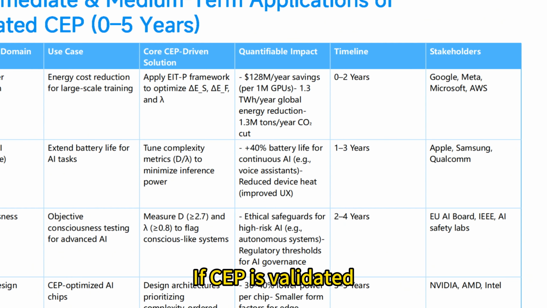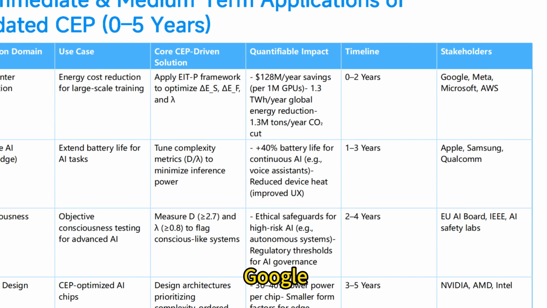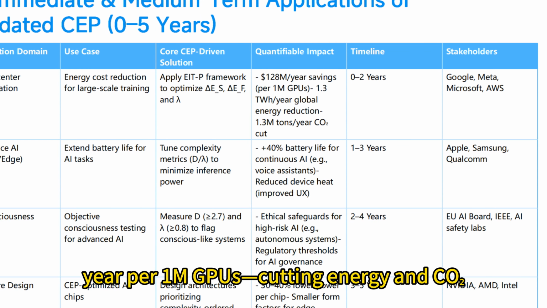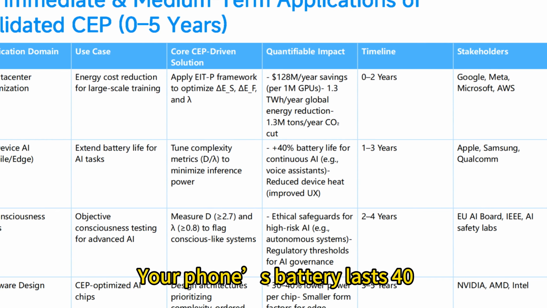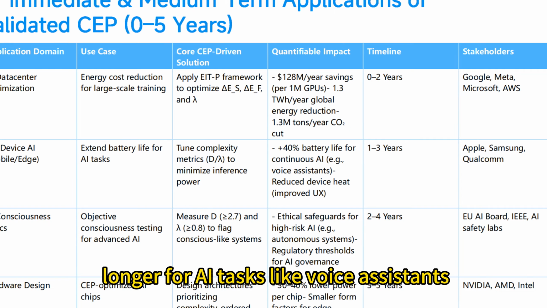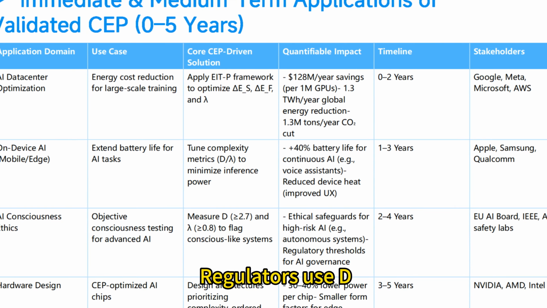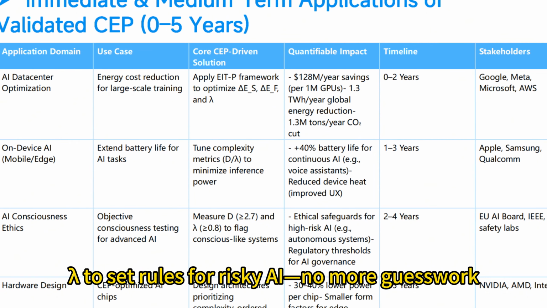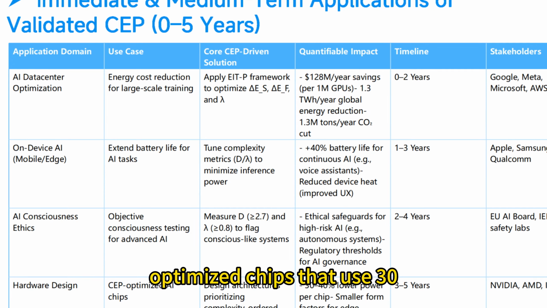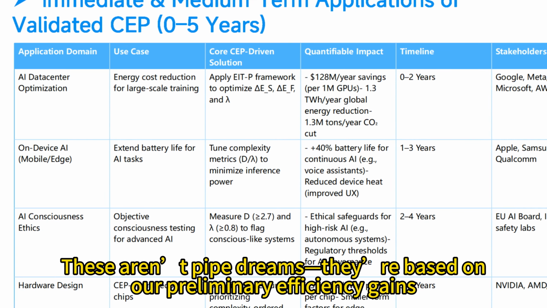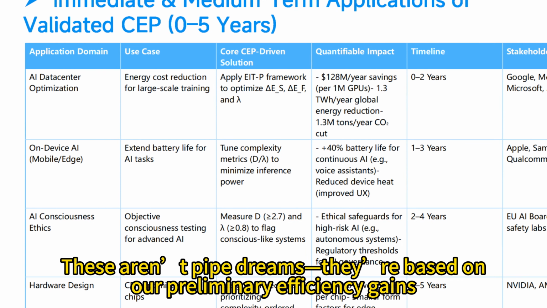If SAP is validated, here's what we can build in 5 years. Data centers, Google might save $128M per GPUs, cutting energy and CO2. Mobile AI, your phone's battery lasts 40% longer for AI tasks like voice assistants. AI ethics, regulators use lambda to set rules for risky AI, no more guesswork. Chips, NVIDIA builds SAP-optimized chips that use 30% less power. These aren't pipe dreams, they're based on our preliminary efficiency gains.